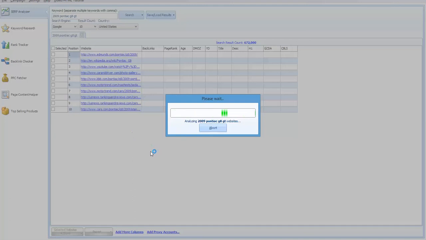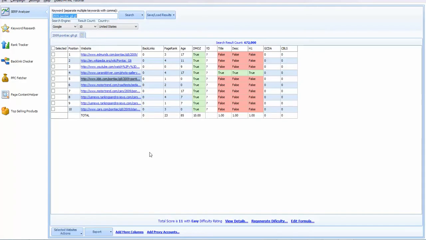It's going to bring back some results, and I'm going to show you what we're going to do with those results. This is going to show you the top 10 websites that are ranking in Google right now for that term. You can see that it's given us a total of 11, which is very, very good. We should be able to rank this pretty easily. And also in serpattacks, the more red you see, the easier it will be for us to rank.